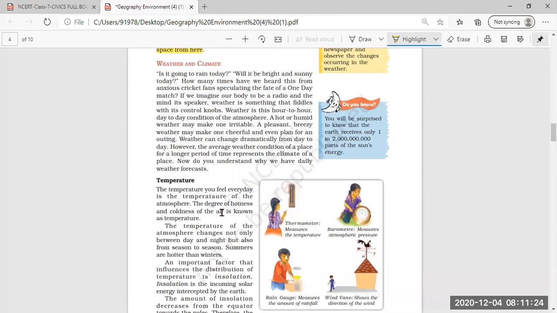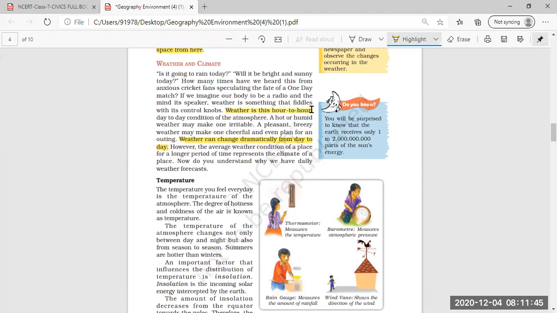Then weather and climate also we saw: what is weather? Weather is the day to day, time to time changing conditions. So weather changes dramatically from day to day. That is why it is called weather.